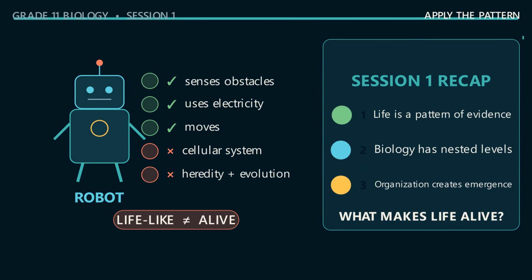Remember three ideas. Life is recognized by a pattern of evidence. Biology is organized into nested levels. And interactions among parts create emergent properties. Together, those ideas explain what makes life alive.